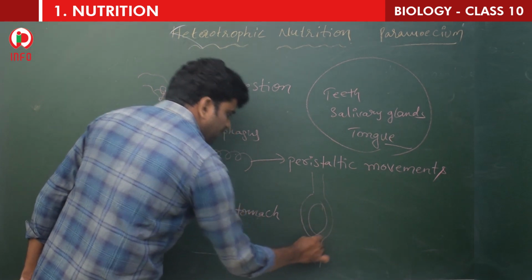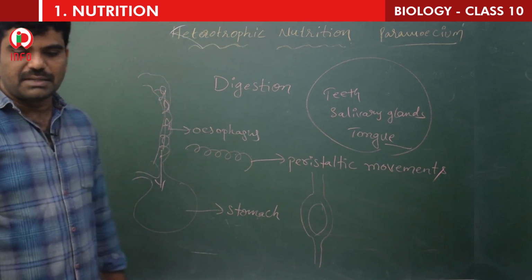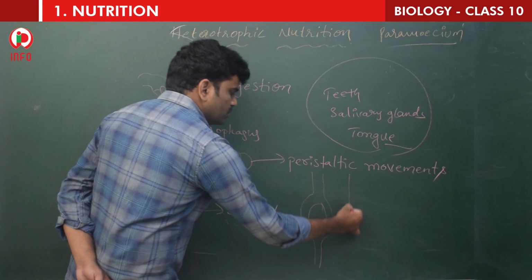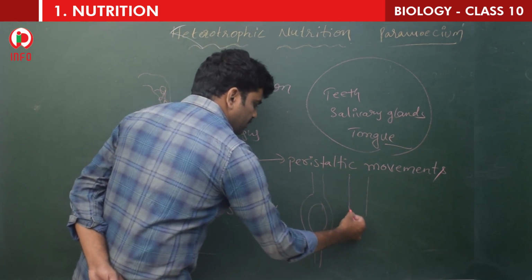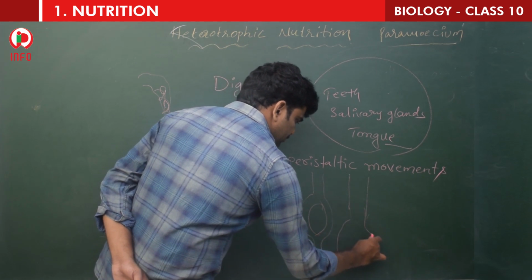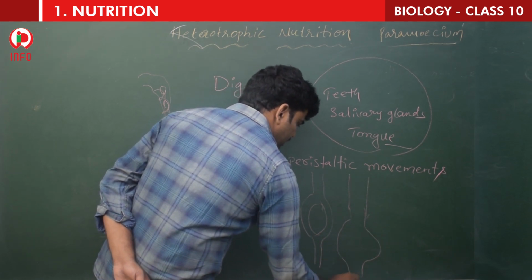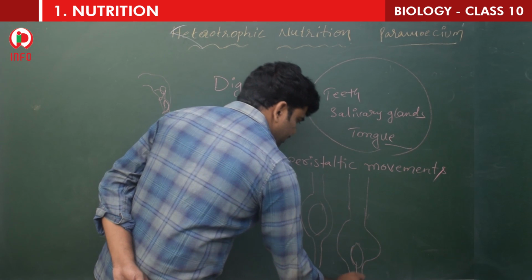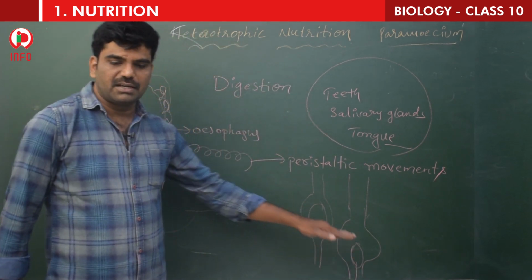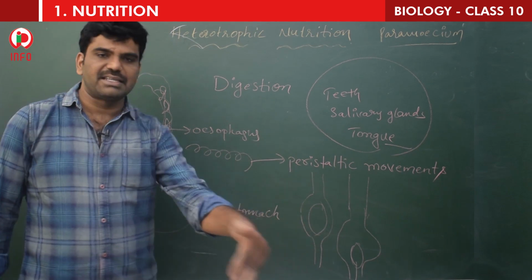This is a food particle, and that is a peristaltic wave. This food particle will go down. See, this wave comes here. Like that, the food will be passing.